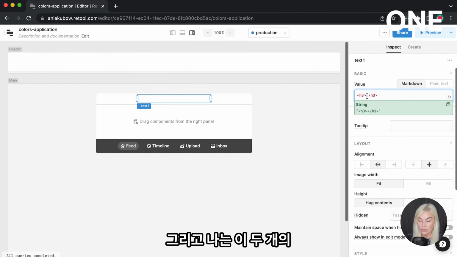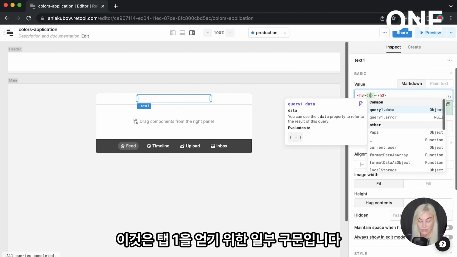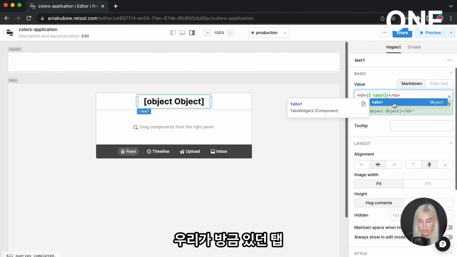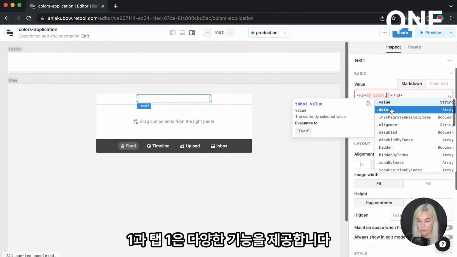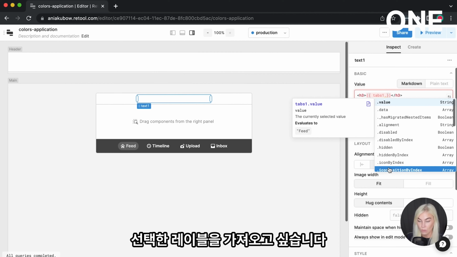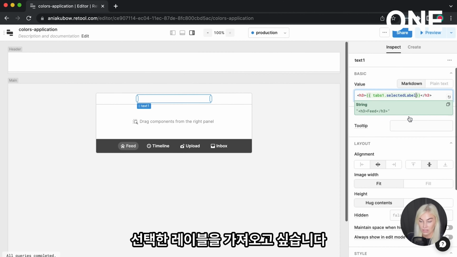And then I'm going to use these two double curly braces. So this is some Retool syntax in order to get tabs 1. So this tabs 1 that we were just on, and tabs 1 comes with a variety of things. So if you click the dot, they will pop up. We want to get the selected label. Okay?